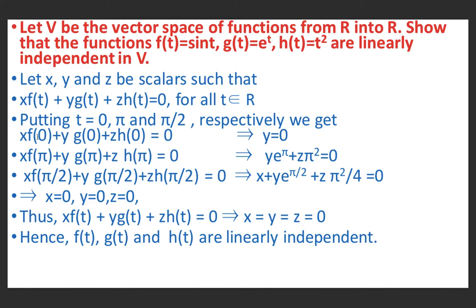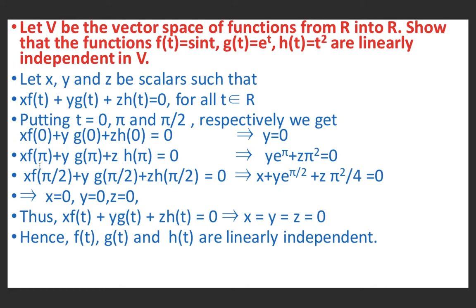From the first equation, we see that f of 0 means sine 0. Sine 0 is 0. g of 0 means e raised to 0. e raised to 0 is 1. h of 0 is 0 square. It means h of 0 is 0. So, in the first equation, f of 0 is 0, h of 0 is 0, and g of 0 is 1. It means 0 plus y into 1 plus z into 0 is equal to 0. It means y equal to 0.